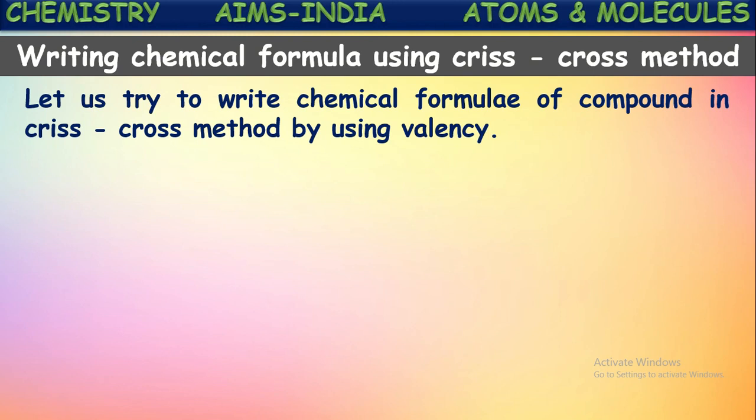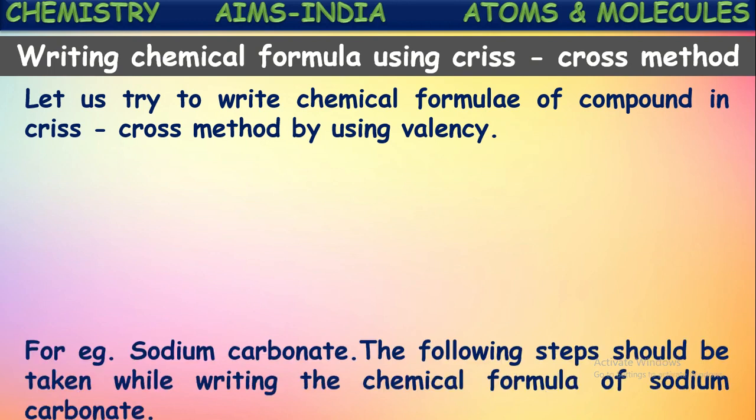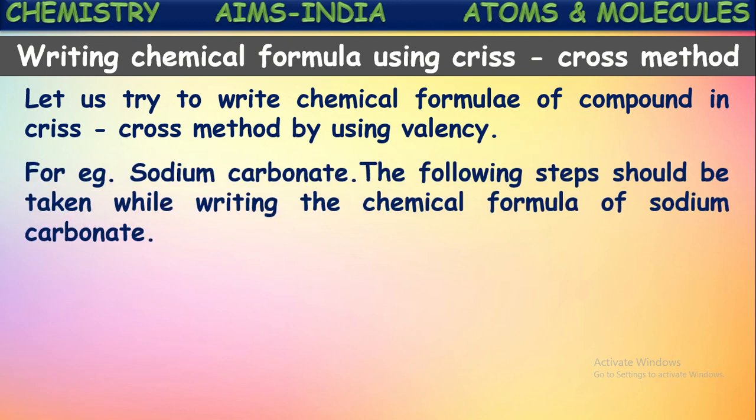Let us take one simple example and write the chemical formula step by step. For example, let us write the chemical formula of sodium carbonate. We have to follow certain steps in writing the molecular formula of any compound by using this crisscross method.